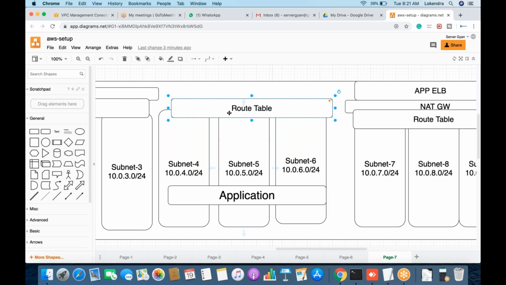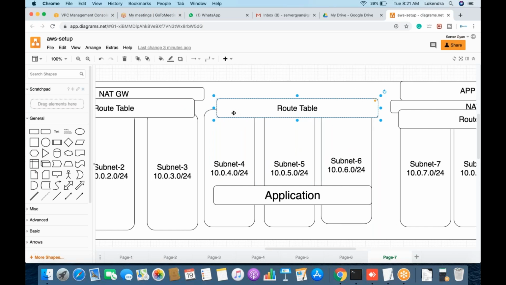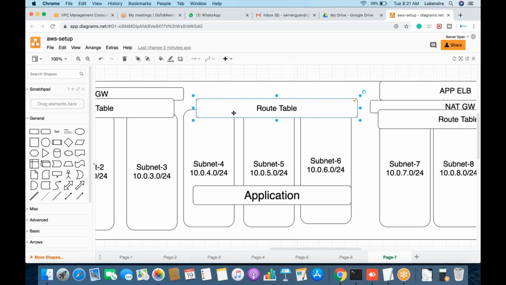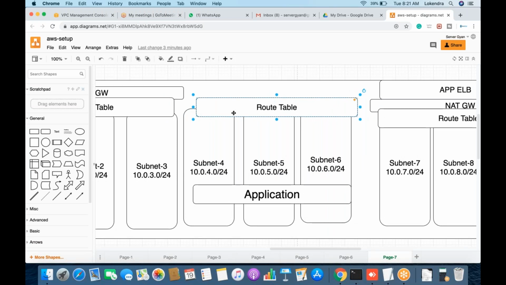So let me tell you, by default, either you can attach a NAT gateway or an internet gateway. There is only one option available. Second, you can have a maximum of five NAT gateways and five internet gateways within one region by default, and you can ask the AWS team to increase the number. Third, you can associate around 200 subnets with a single route table. That is the limit, and furthermore, you can ask the AWS team to increase the limit.